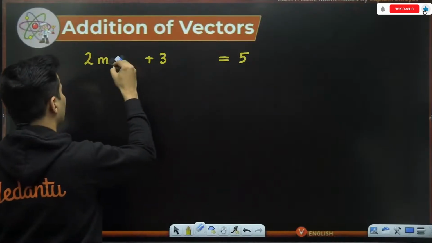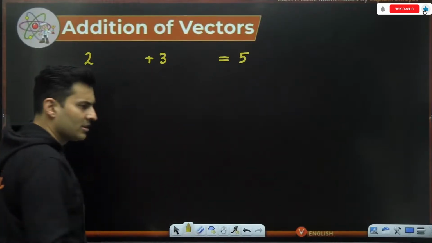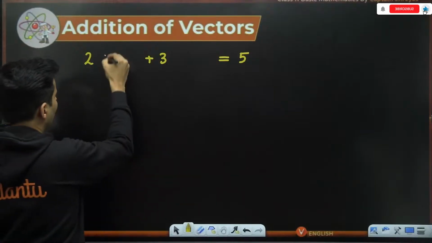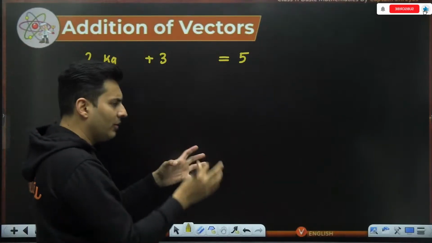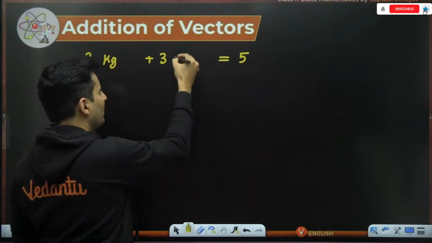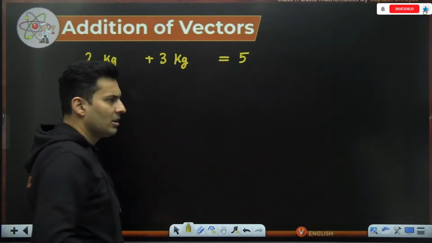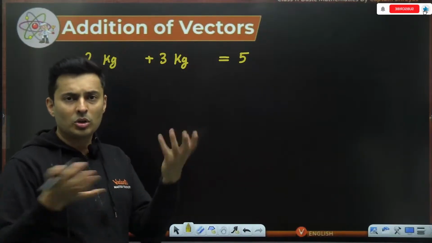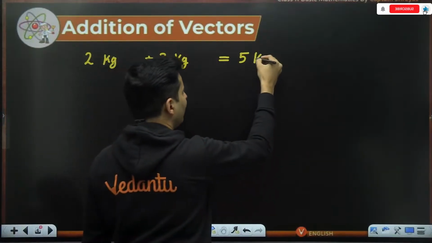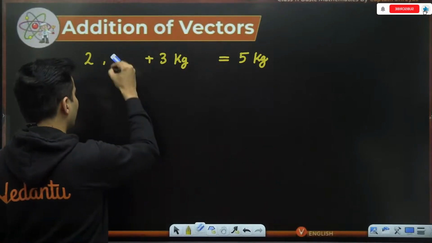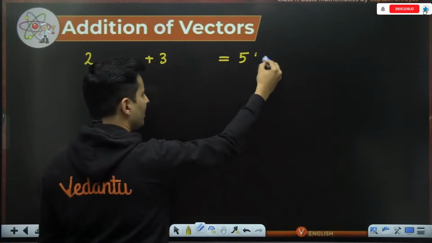There is a Pandu who is holding 2 kg of mass, and on top of it he adds 3 more kgs. He's holding 2 kgs of books, he holds 3 more kgs of books, so totally he will be holding 5 kgs of books.